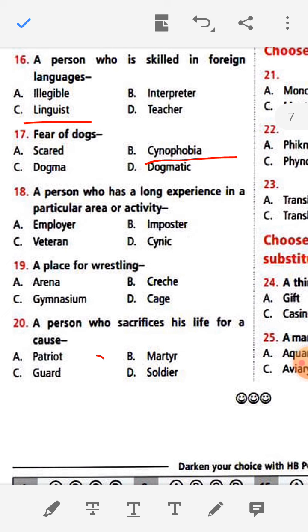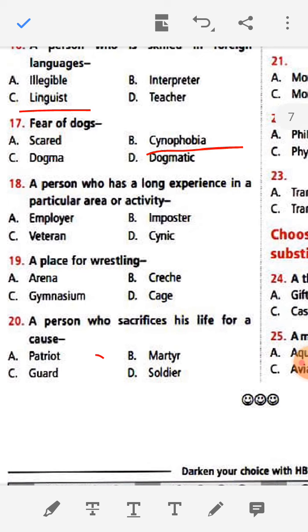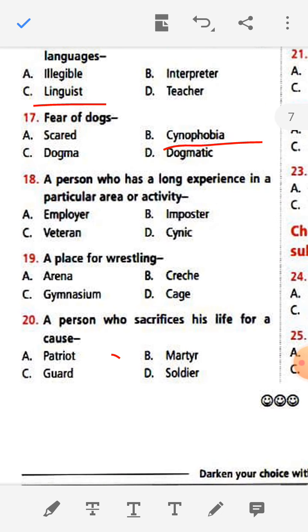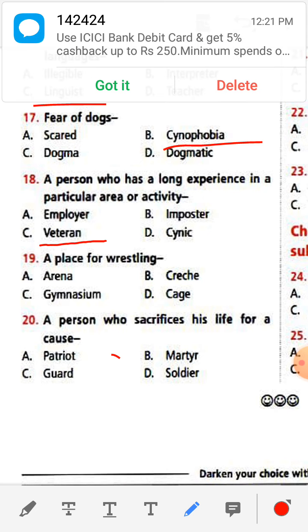A person who has long experience in a particular area or activity is a veteran. The correct answer is veteran.